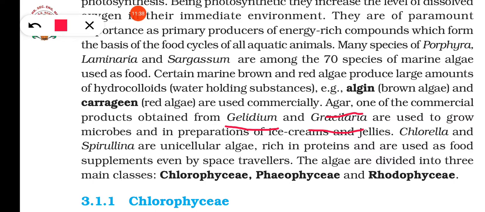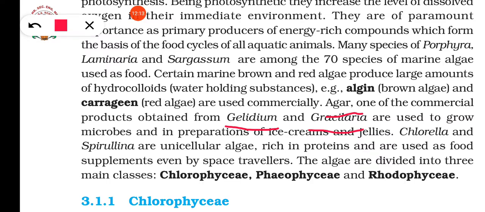Microbes are grown, isn't it? Sometimes fungus, sometimes bacteria are grown by scientists, and for their growth they need a medium which is semi solid. It should not be hard, it should not be liquid. So they want a semi solid type of medium, and for this we use agar to make the semi solid nutrient medium. Also this agar is used in the preparation of ice creams, jellies, etc., due to its semi solid nature.